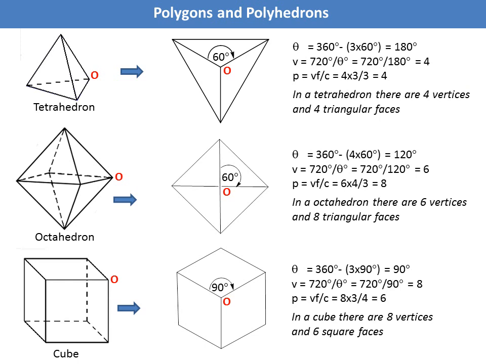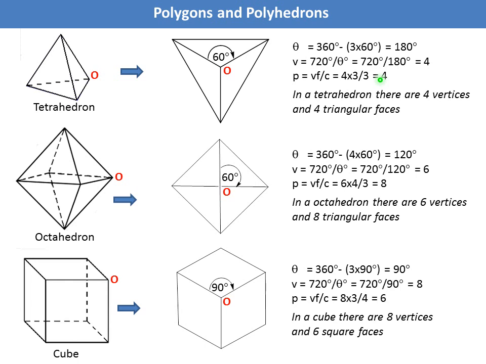That you know, in a tetrahedron there are 4 vertices: 1, 2, 3, 4. The number of polygons equals VF by C. V is the number of vertices, 4, F is the number of faces around a vertex, this is 3, and C is the number of corners for each polygon, 3.